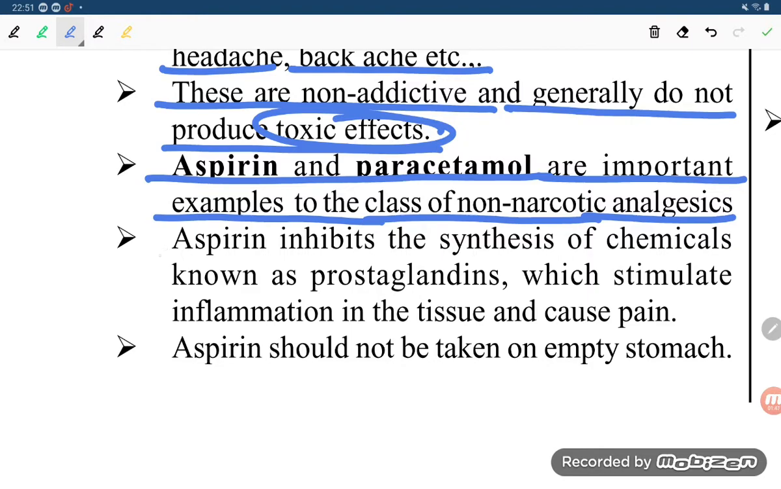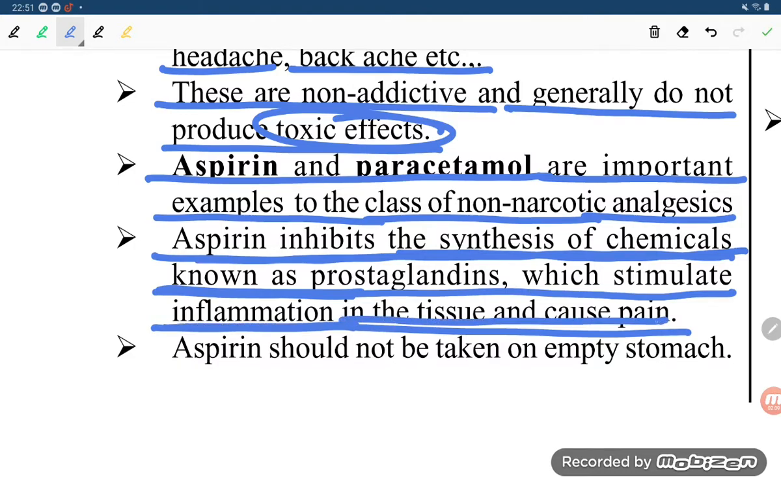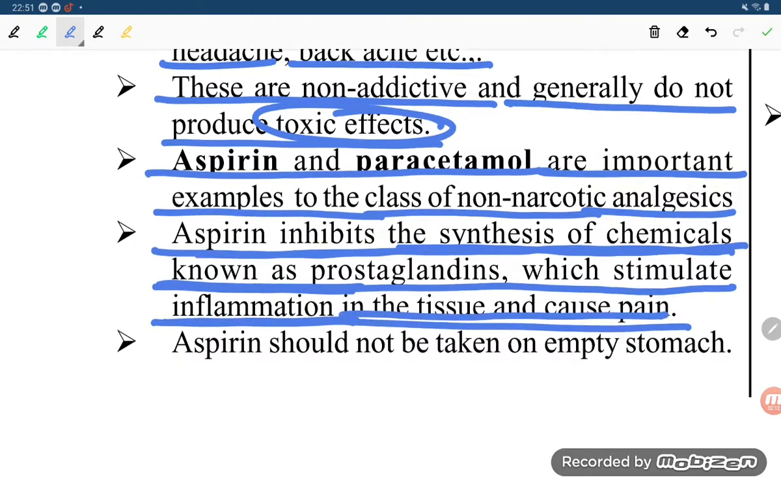Aspirin inhibits the synthesis of the chemicals known as prostaglandins, which stimulate inflammation in the tissue and cause pain. So we are using aspirin.